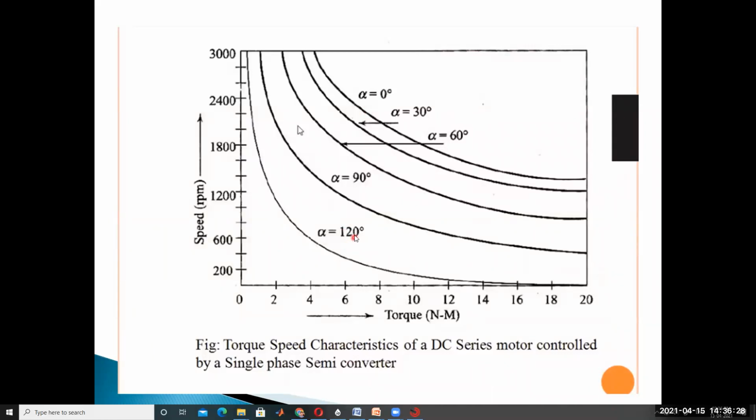Okay. Even if the firing angle increases above 90 degrees, the output voltage is positive only. Speed is positive and torque is positive, even for firing angles beyond 90 degrees. So that's why it is operating as a motor. First quadrant operation. Torque-speed characteristics of a DC series motor controlled by a single phase semiconverter.